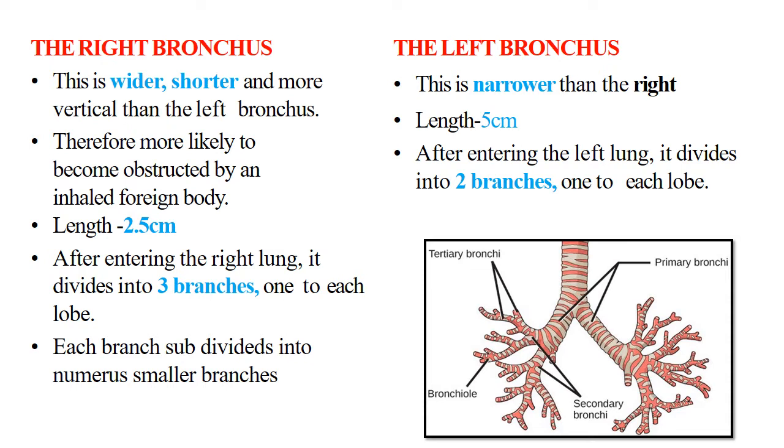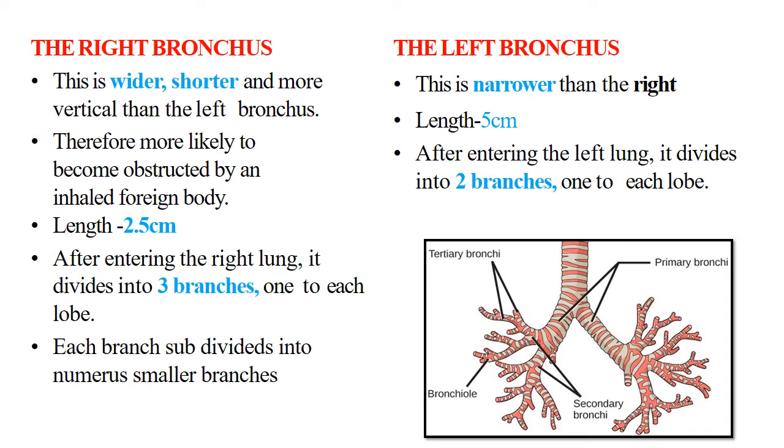After entering the right lung, it divides into three branches, one to each lobe. We will see in the lungs, there is a right lung and a left lung. In the right lung there are three lobes, so there are three branches. In the left lung there are two lobes, so there are two branches. Each branch subdivides into numerous smaller branches, that is the secondary bronchi, the bronchioles and the alveoli.